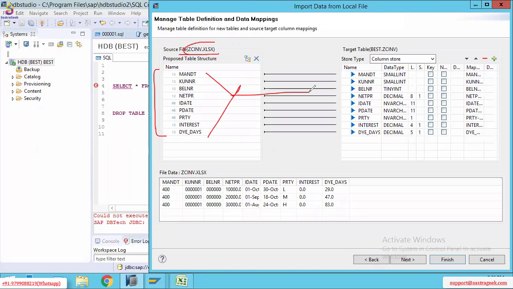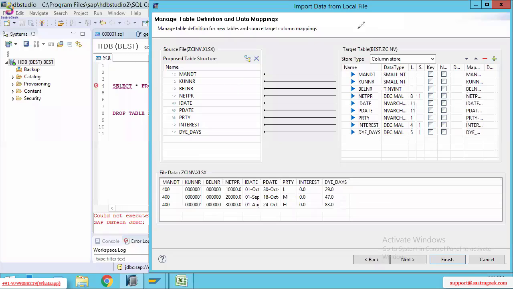These fields are going to be replicated into the target table. Our target table is in this HANA database, where I mentioned the schema best. This is my own schema. Under the best schema, I'm going to create a new table ZCNV with this name. Inside this table, I'm going to send all these fields.